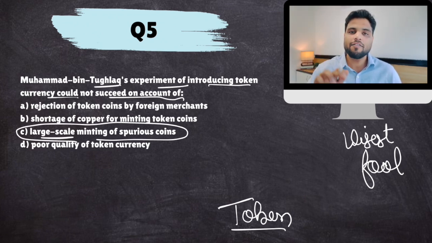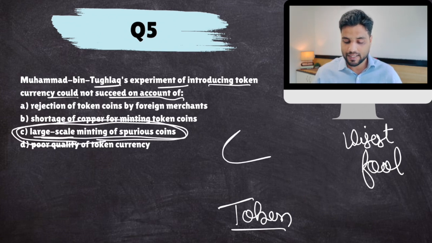So through taxes, the government was not able to collect gold and silver. So the government was short of gold and silver. So this experiment failed. Modern economies use this experiment, but during the time of the Sultan it actually failed. Nonetheless, C is the answer. Okay, next.